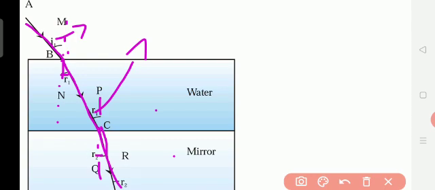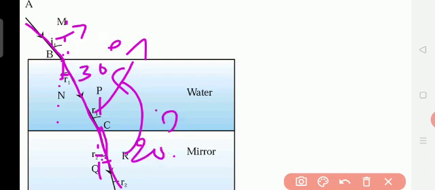This angle is lesser than in the water. You can see the angle in the textbook, page 173. If this angle is 30 degrees, then this angle is only 20 degrees. Why? Because glass is denser, its thickness is more than the water. As the angle is decreasing and density is increasing, the deviation of light will be towards the normal and the speed of light will be decreasing.